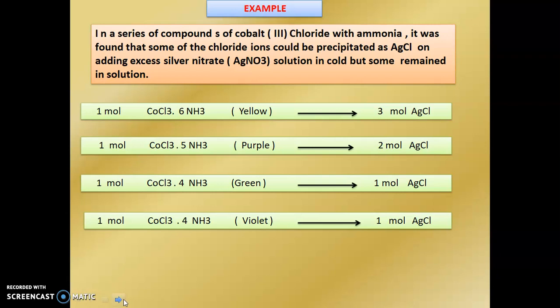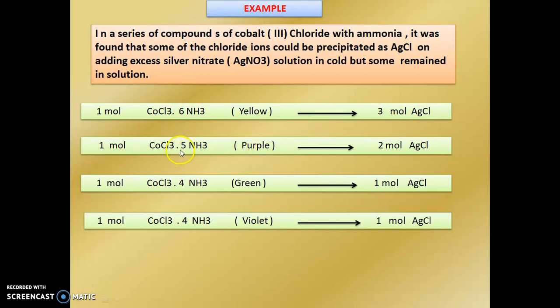it was found that some of the chloride ions could be precipitated as AgCl on adding excess silver nitrate solution. So in this first reaction, there are 3 chloride ligands and 6 ammonia ligands, that is, 9 ligands. Cobalt has to satisfy its 6 ligands for the octahedral, so they give 3 moles of AgCl.